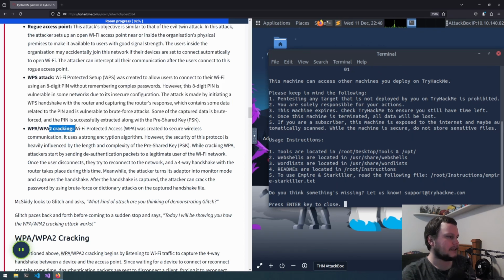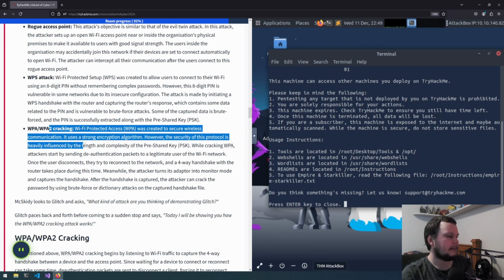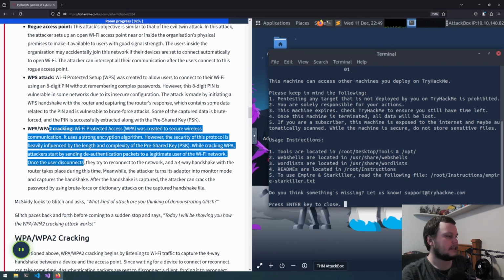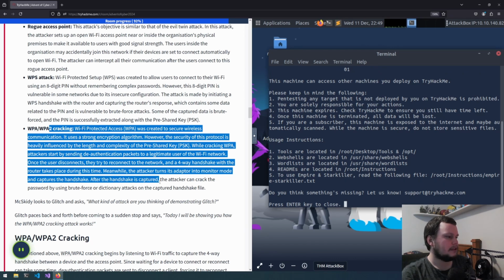WPA and WPA2 cracking. Wi-Fi Protected Access was created for secure wireless communication. It uses a strong encryption algorithm. However, the security of this protocol is heavily influenced by the length and complexity of the pre-shared key. While cracking WPA, attackers start by sending deauthentication packets to a legitimate user of the Wi-Fi network. Once the user disconnects, they try to reconnect to the network, and a four-way handshake with the router takes place during this time. Meanwhile, the attacker turns its adapter into monitor mode and captures the handshake. After the handshake is captured, the attacker can crack the password by using brute force or dictionary attack on the